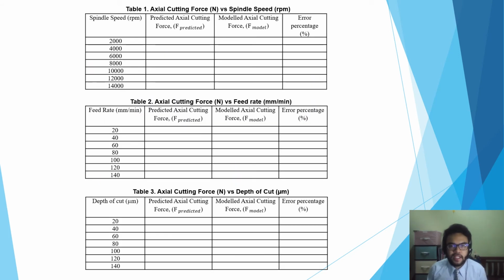Next, we need to identify the axial cutting force versus the input variables, which are spindle speed, feed rate, and depth of cut. We need to gain the value, but due to current problems on the MATLAB and the codings, I cannot get the result for this table.